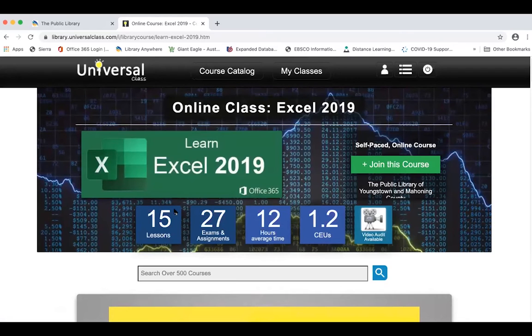With the classes in Universal Class, you're going to have a lot of material to read on the screen. They may have small videos to watch, but they are also going to have homework assignments that you have to do, and you submit them. Plus, they'll have quizzes and tests that you'll have to submit, and they'll be checking to see if you retained the information that was taught in the lessons.